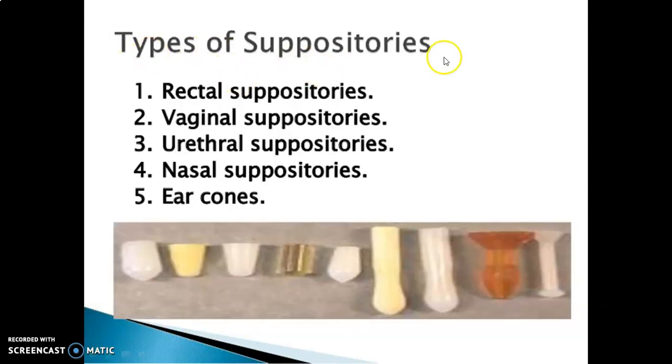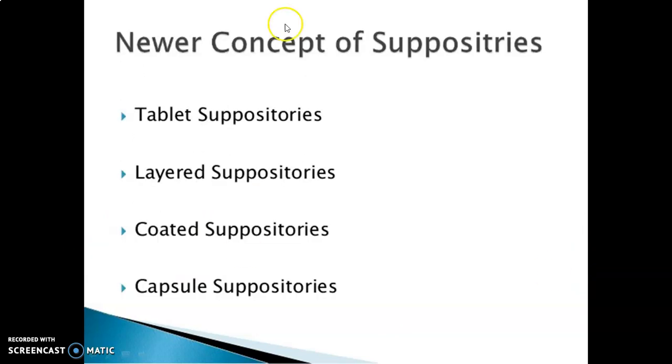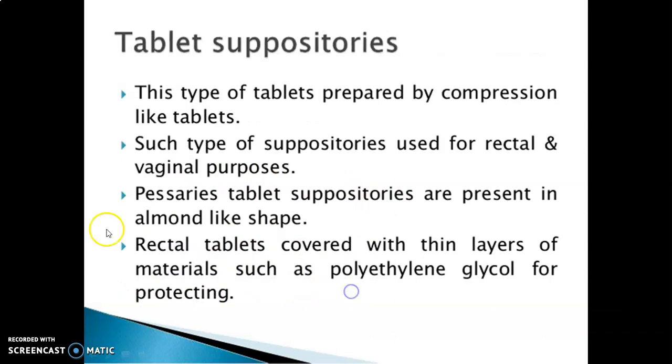Then types of suppositories. There are a total of 5 types: rectal suppositories, vaginal suppositories, urethral suppositories, nasal suppositories and ear cones. See in the diagram, the suppositories are like this. The newer concepts of suppositories are: tablet suppositories, layered suppositories, coated suppositories and capsule suppositories.